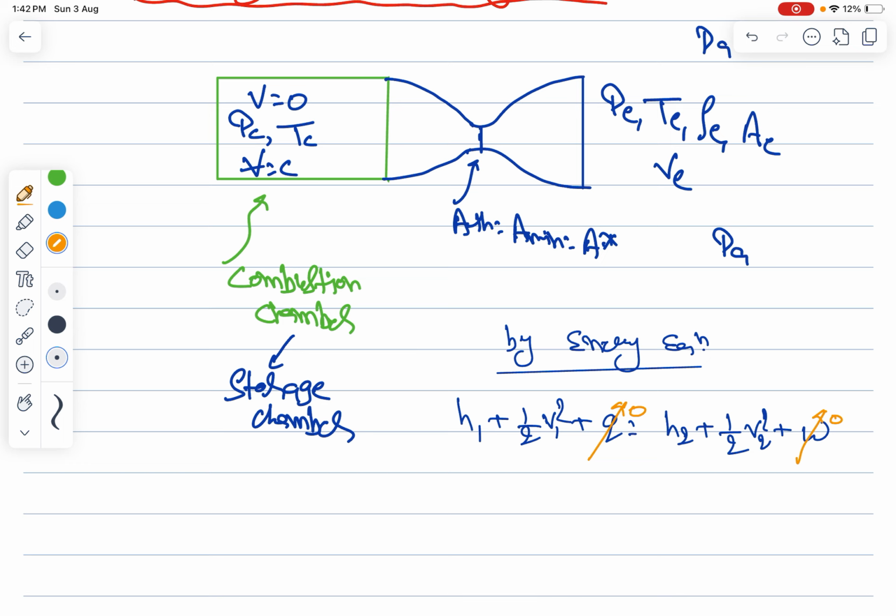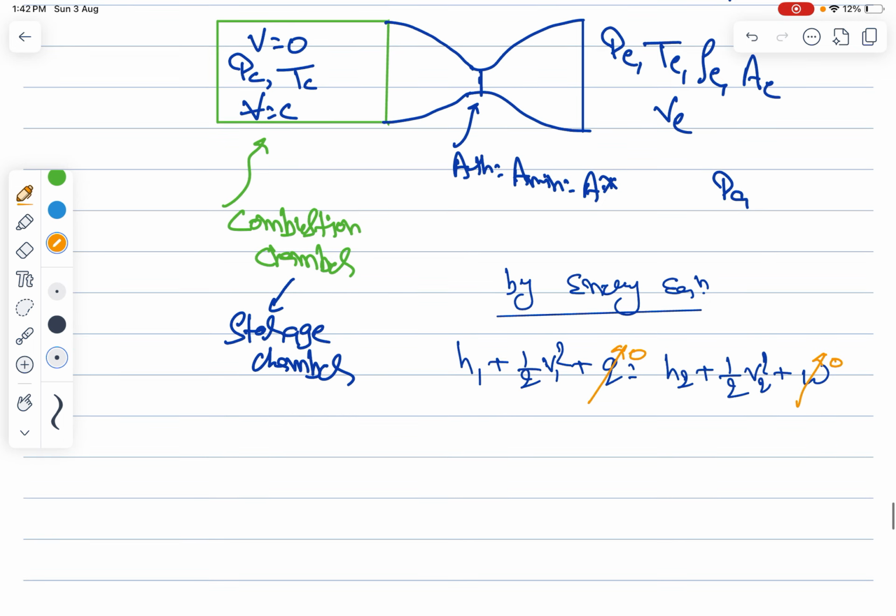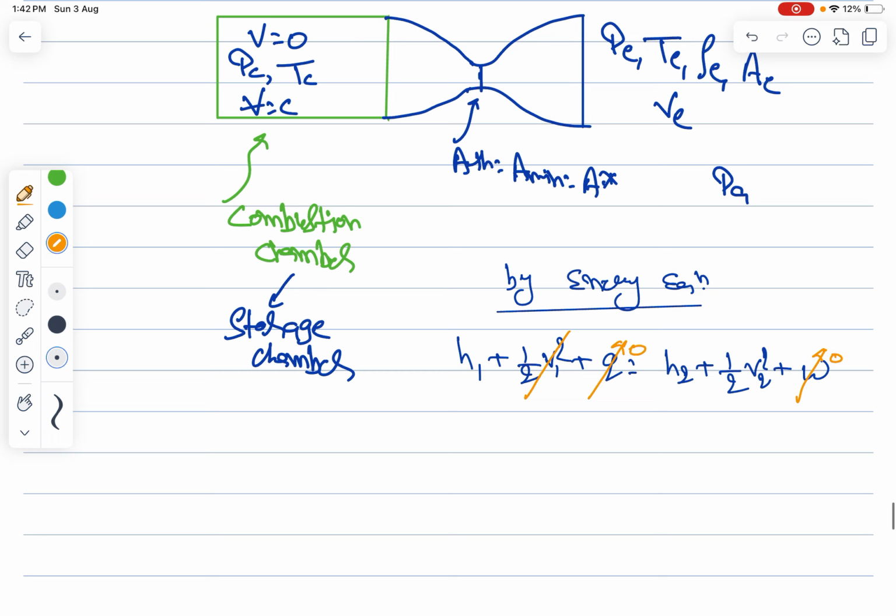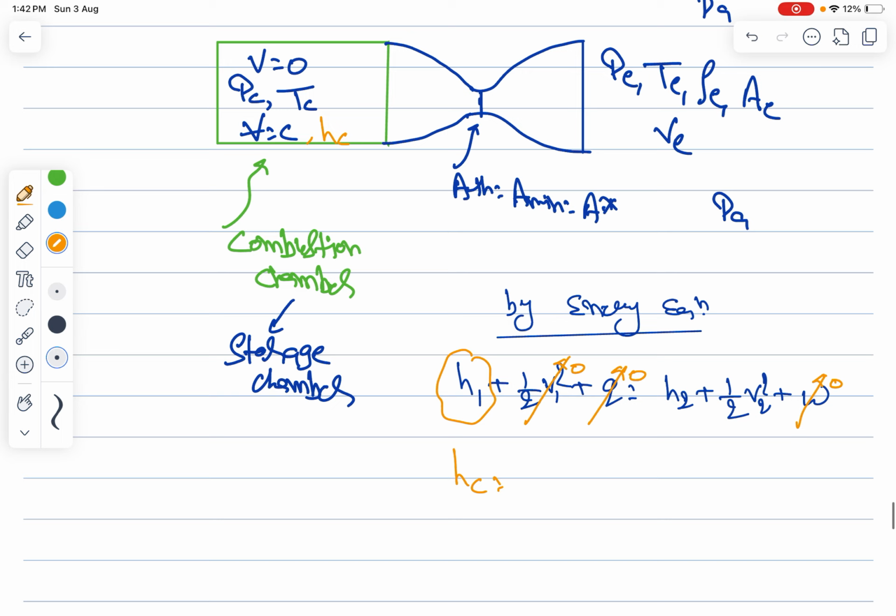But you know this velocity is 0 over here, so this specific enthalpy is called the stagnation enthalpy. That means you can say it is the TC, right? So this is called the TC because this velocity is 0, and this H2 is nothing but your exit velocity.